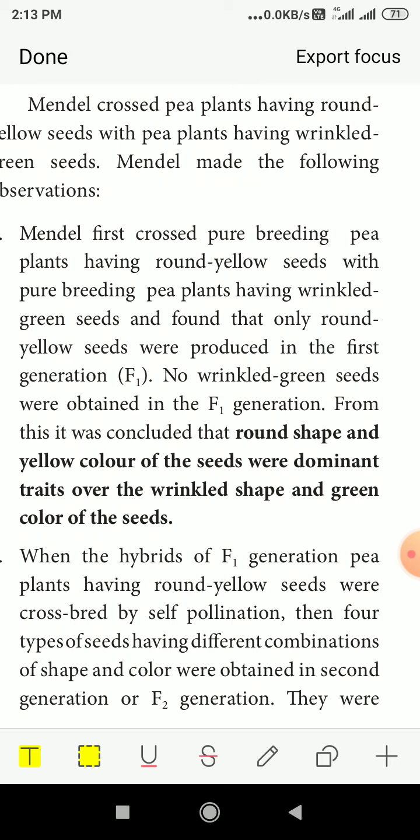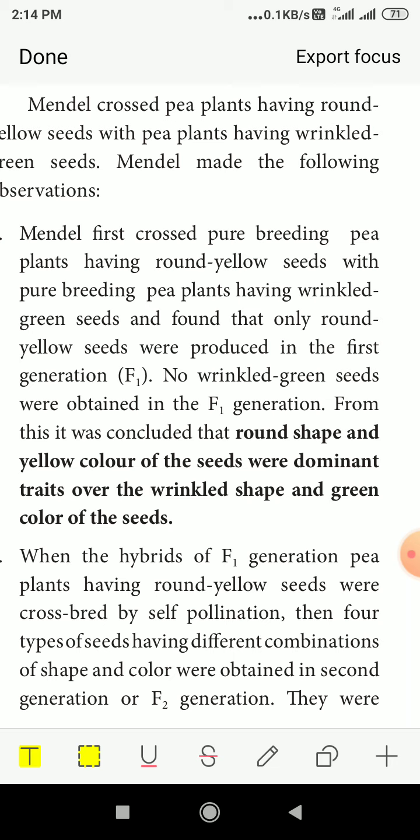One parent is round and the other is wrinkled, and one is yellow in color, the other is green. So he crossed round yellow with wrinkled green, both characters together, and looked at the first generation. No wrinkled green seeds were obtained in the F1 generation.